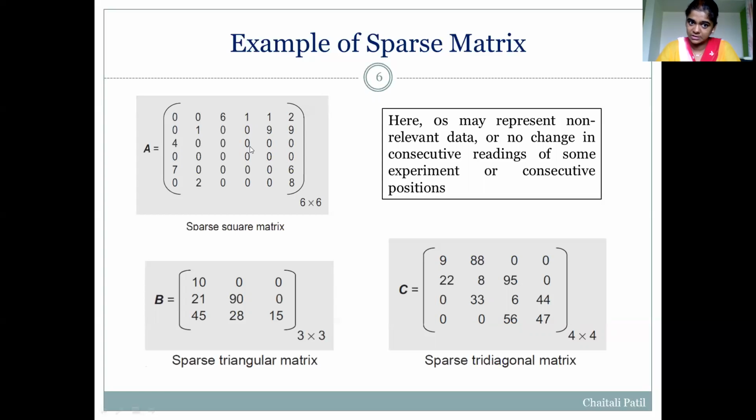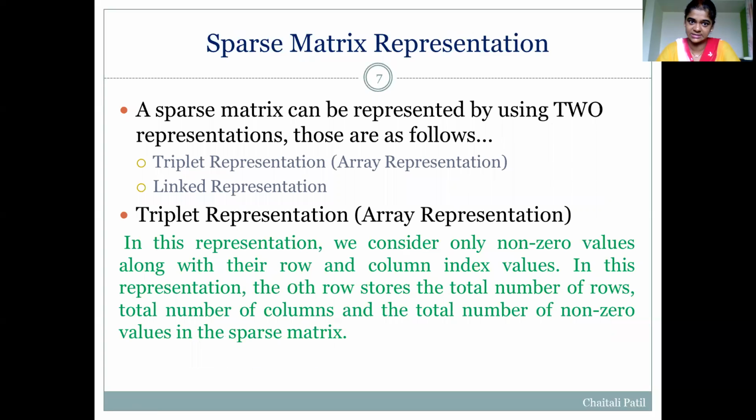Can we store only non-zero elements so that time and space can be saved? Yes. So, sparse matrix representation. In sparse matrix representation, we store only non-zero elements. We neglect all the zeros and store only the values of the non-zero elements.